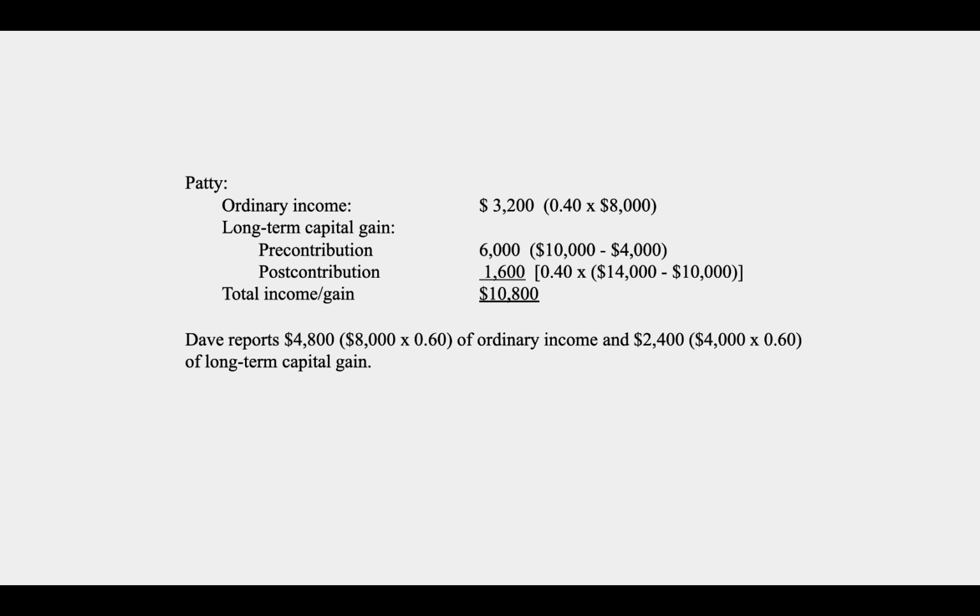All right, so the total income or gain allocated to Patty is $10,800. For Dave, we're going to allocate 60% of the ordinary income, or $4,800, and then we're going to allocate 60% of the post-contribution gain, so the $4,000 from the sale of the land that occurred post-contribution, 60% of that will be allocated to Dave.